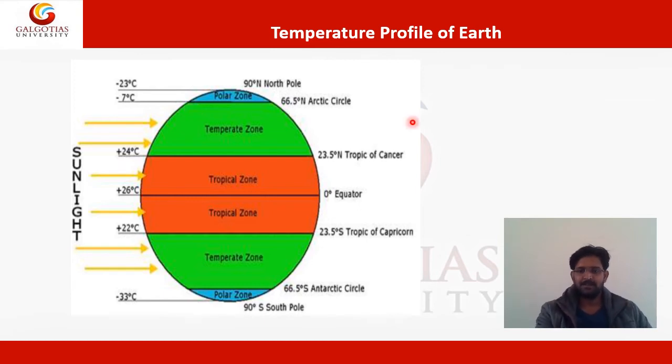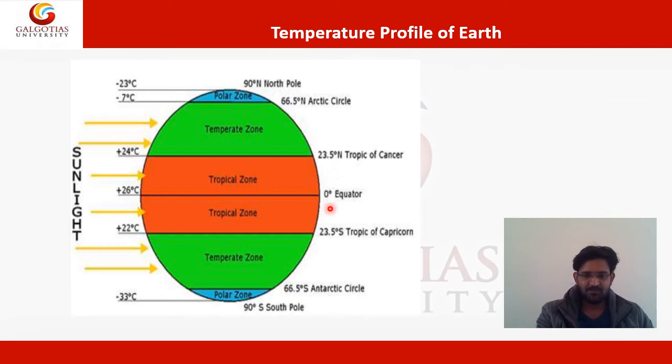Then from the Arctic circle to the Tropic of Cancer, the temperature is minus 7 degrees centigrade and increases to around plus 24 degrees centigrade. Here, at 23.5 degrees, that is the green zone. Then from the Tropic of Cancer to the equator, it again increases to plus 26 degrees centigrade. This is the 0 degree line and this is the tropical zone. From the equator there is again a change, and this value is 23.5 degrees, that is the Tropic of Capricorn.